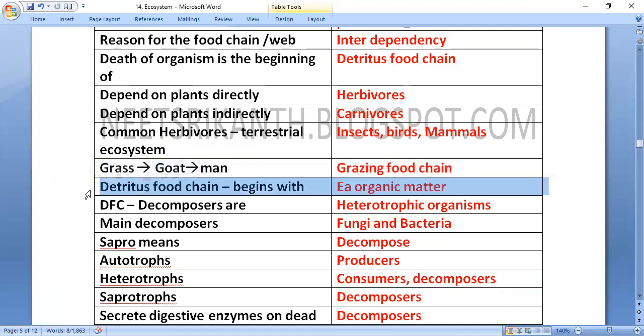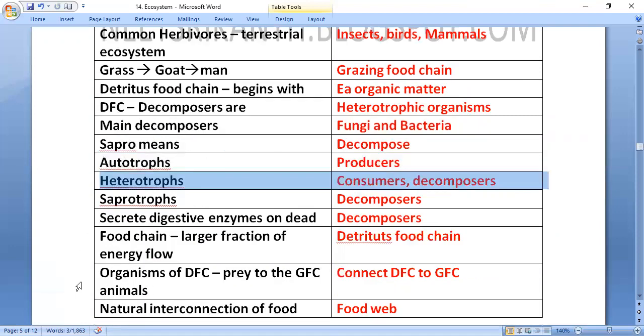The detritus food chain begins with organic matter. Decomposers are the DFC, and they are heterotrophic organisms. Fungi and bacteria are called the main decomposers. Sapro means decompose. Autotrophs are producers. Heterotrophs are consumers and decomposers. Decomposers are called saprotrophs.